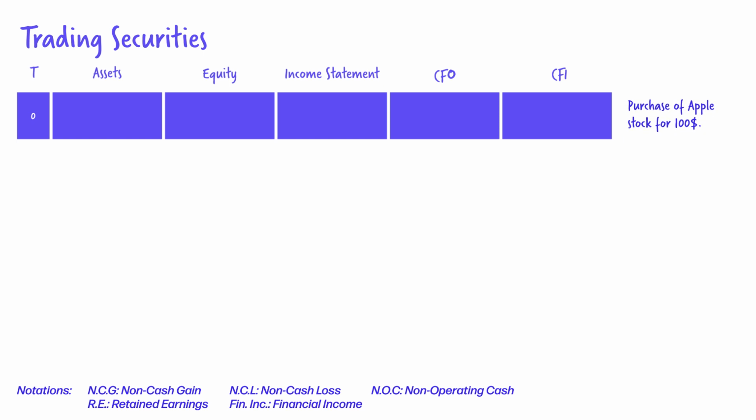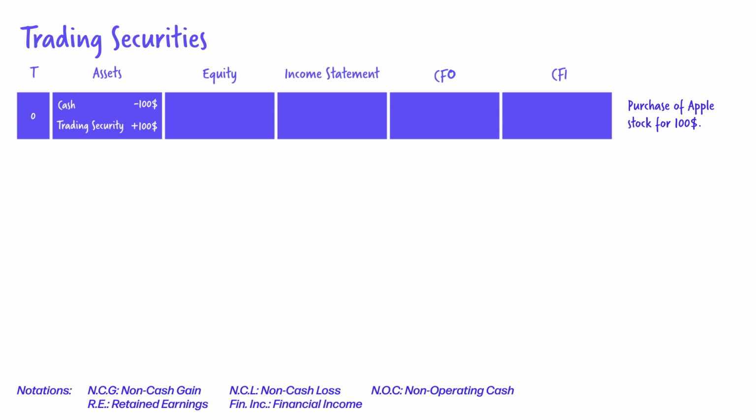Assume you buy one share of Apple stock for $100. Well, if you spend $100 buying something, then you have less cash. The corresponding entry will be $100 more of a trading security under assets on the balance sheet. You are not richer, so equity is not changed. You neither touch liabilities since you do not have more debt. Buying something does not lead to performance effects, so the income statement is not affected.